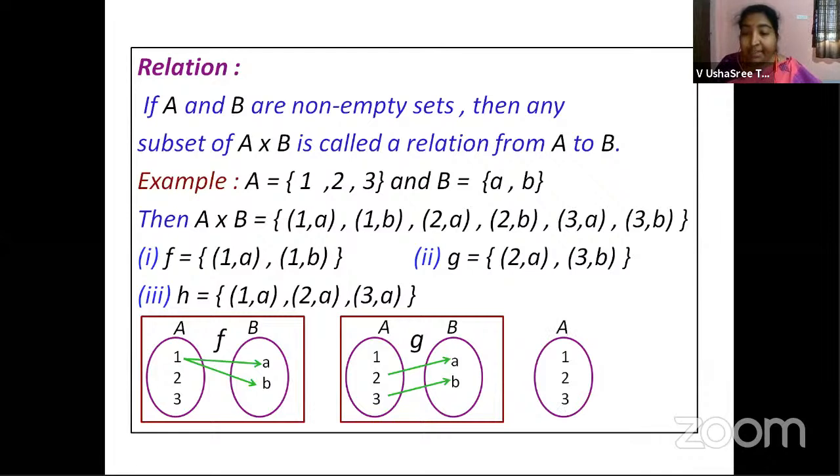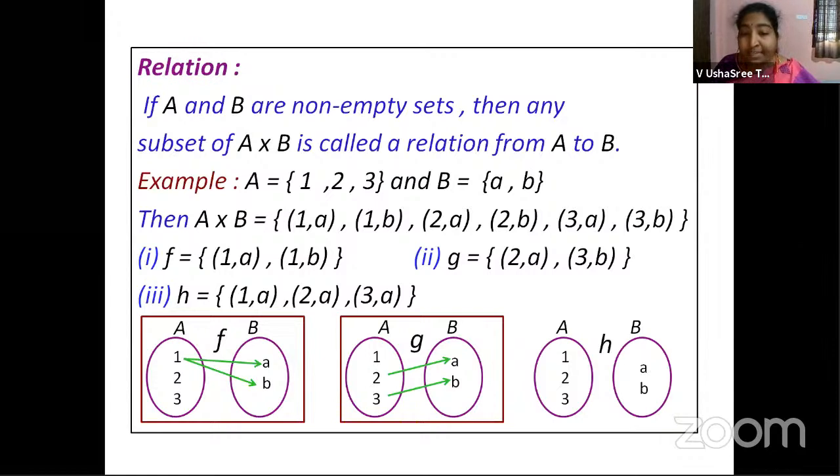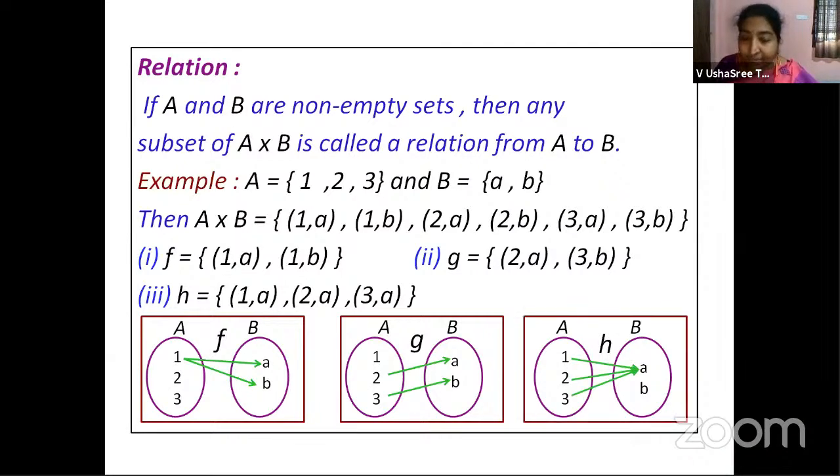Again, we are taking the sets A and B. A has the elements 1, 2, 3. B has the elements a, b. Now you are defining H as a relation: (1, a), (2, a), (3, a). This is a relation.